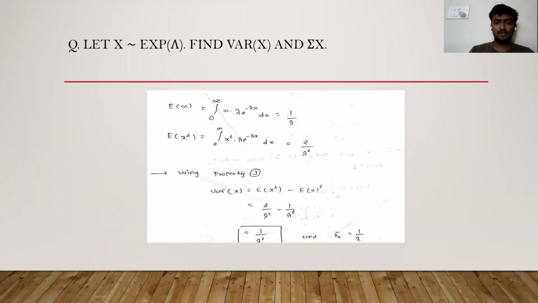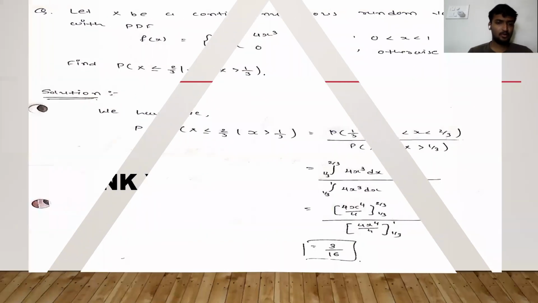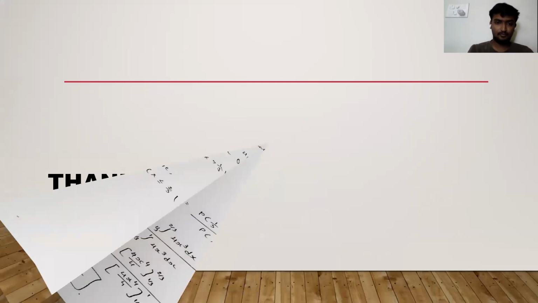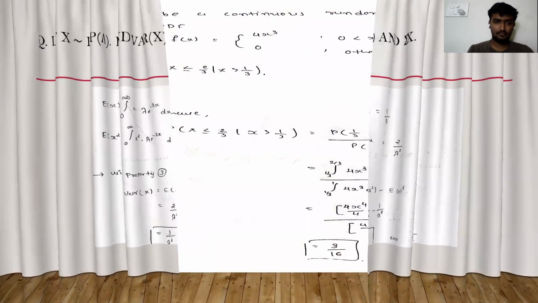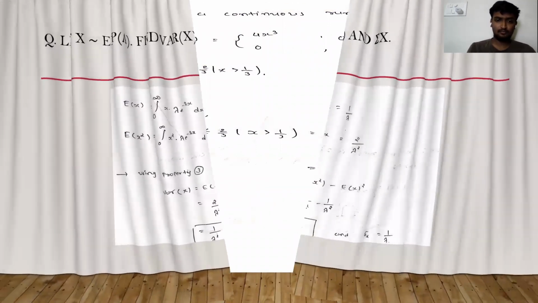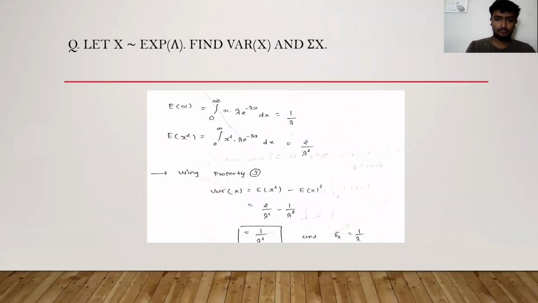After the calculation, variance of x is equal to 1 upon lambda squared and sigma x is equal to 1 upon lambda. This numerical is related to the properties of variance.